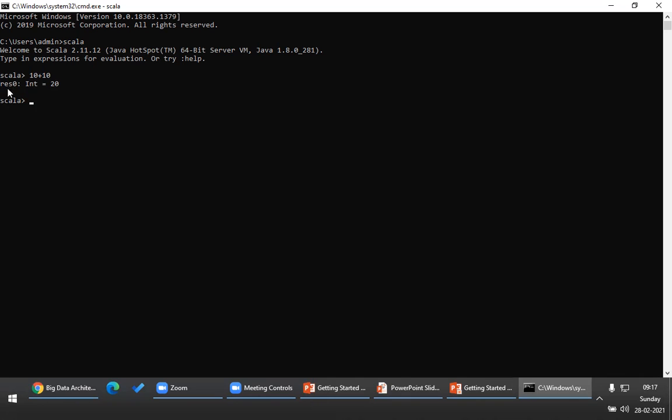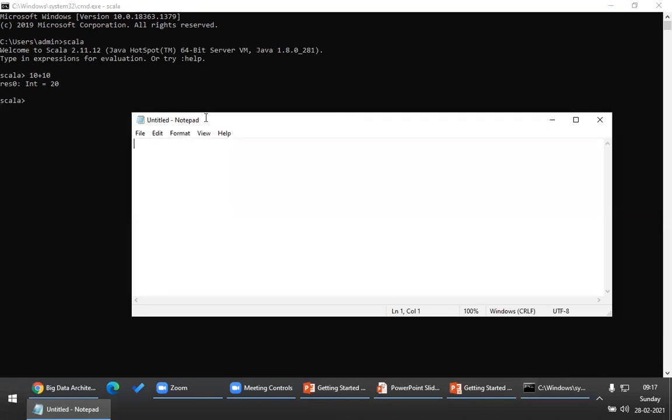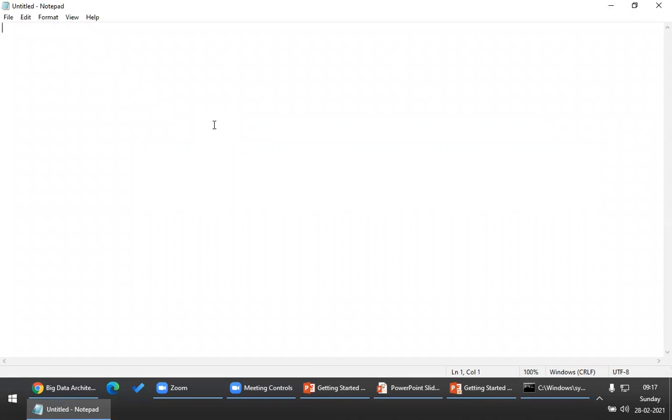But please look at this here. It has stored this 10 plus 10, 20, in a variable by name res0, or result 0, and it is of type Int. That means in Scala, the variable declaration, very important, will be something like this. For example, you will declare a variable by name num, colon, the type of the variable, and the value of the variable. This is how variables are declared in Scala.